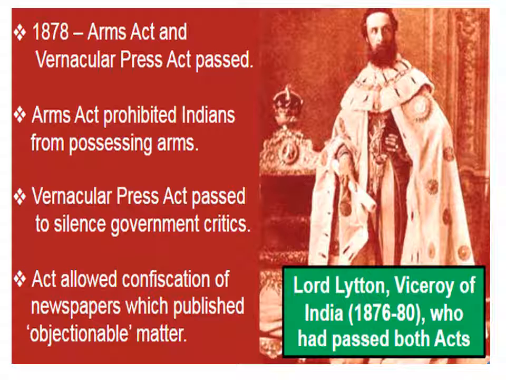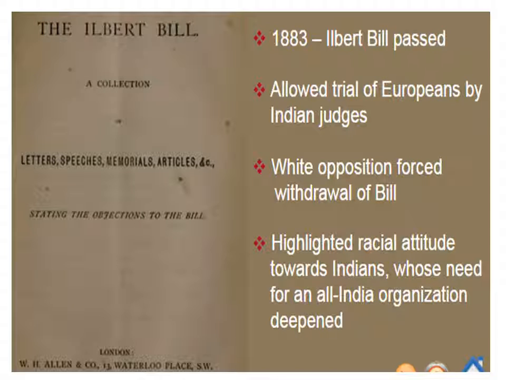Let us see about the making of the national movement. So what is meant by political associations? Many political associations were formed in India after 1850, especially in the 1870s and 1880s. Politics means what? A group of people come together to form a group or political party to contest elections to find a good ruler or a good administrator for a particular region.